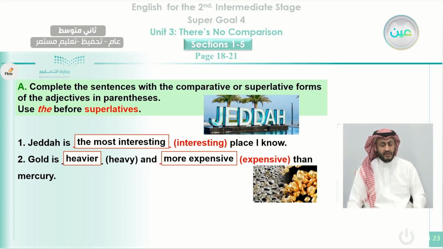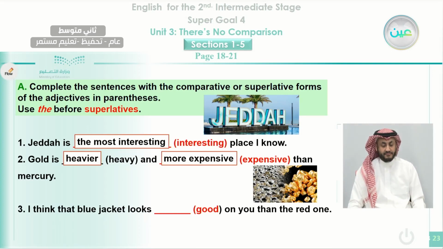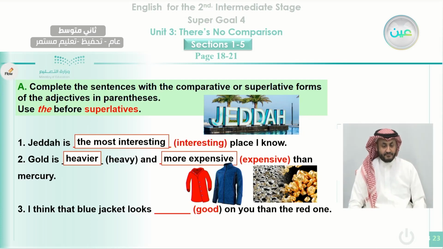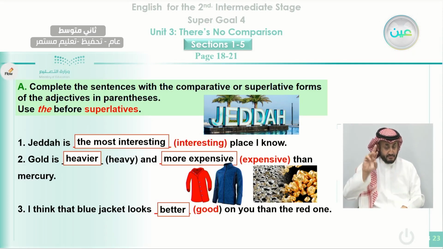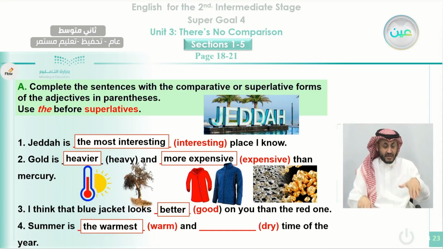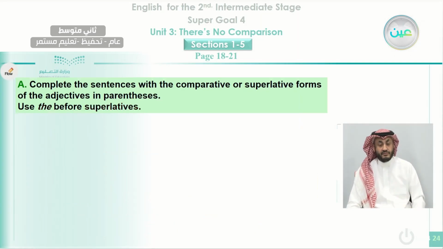Gold is heavier and more expensive than mercury. Okay, you can see the picture of gold and mercury. I think that blue jacket looks what? Looks good, but we want to compare your look before and after. You can say you look better on that, or you look better on you than the red one. Summer is also warm, okay, but we compare it with another thing. We say the warmest and the driest time of the year.